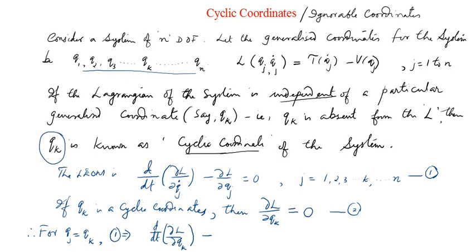Dou L by dou qk is equal to 0. So I can write this is equal to 0.